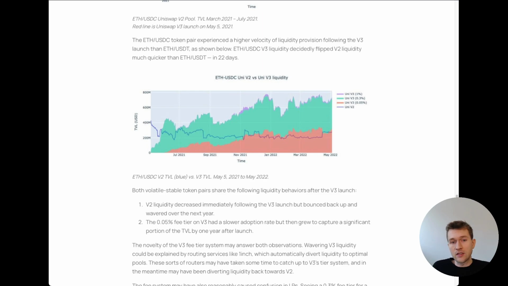V3 was a tick-based system where users had to choose what ranges to provide liquidity in. V4 is also going to be a tick-based system. However, it's going to have the capacity, through building hooks, to potentially build full range hooks and other types of hooks that may be more interesting to V2 developers than the V3 offering was, right? So I do think we may see migration both from V2 and V3.